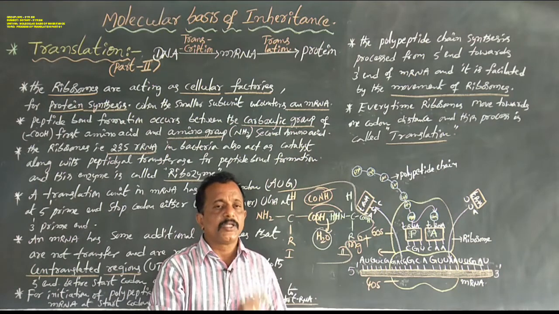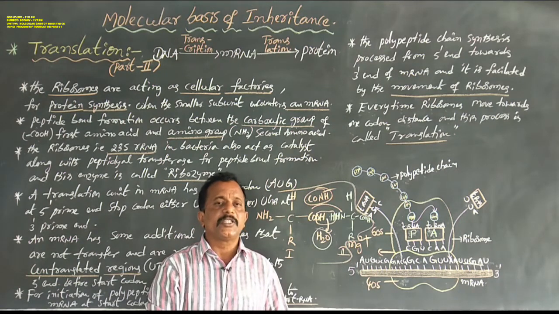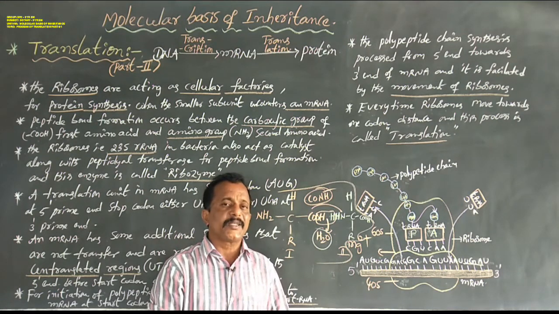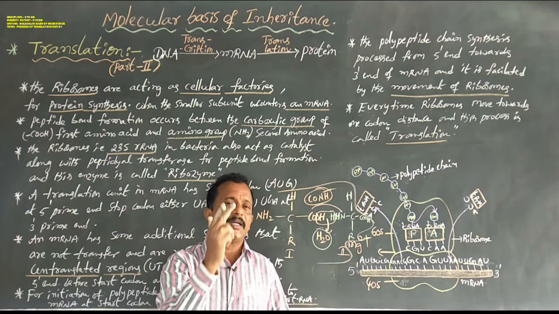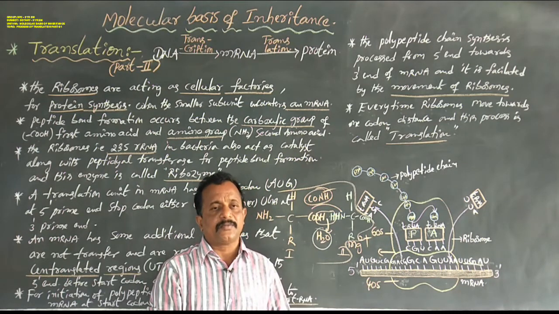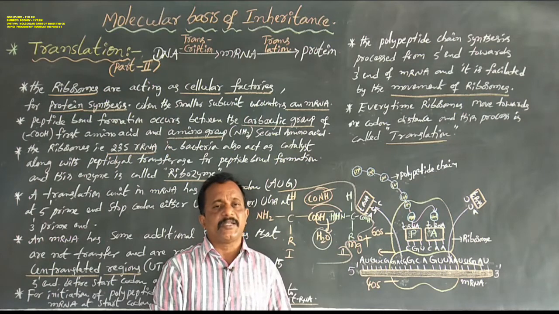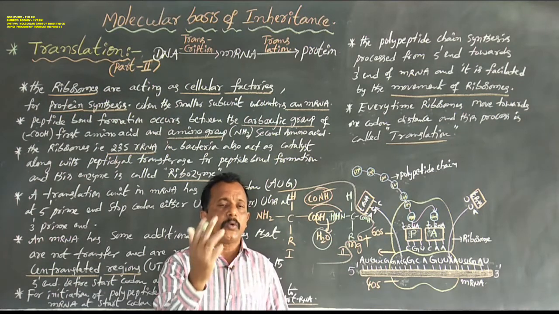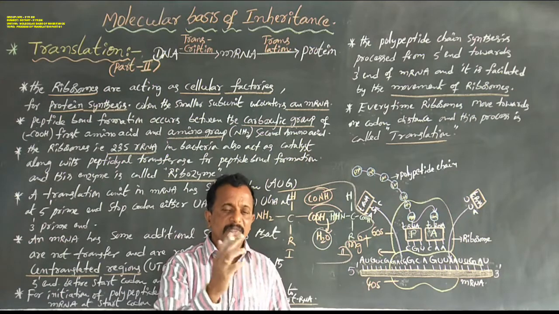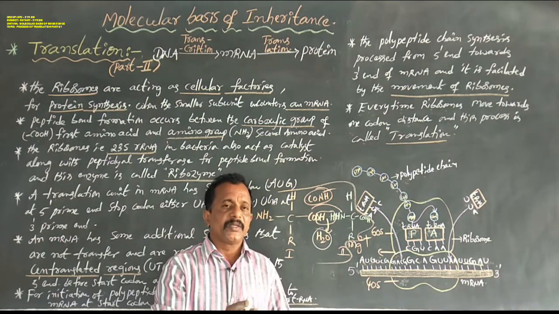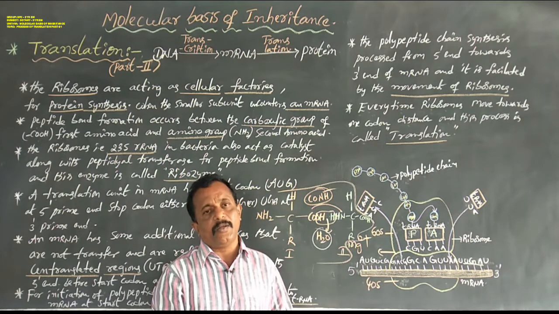In this protein synthesis process, 20 amino acids are utilized, with 20 tRNAs. There are 64 codons, but 61 codons are sense codons and 3 codons are stop codons. These 3 codons do not code for any amino acids. Each time, a single tRNA brings only one amino acid.